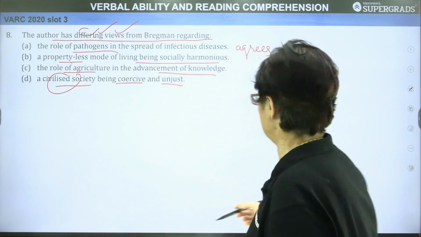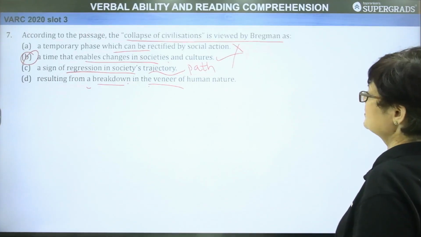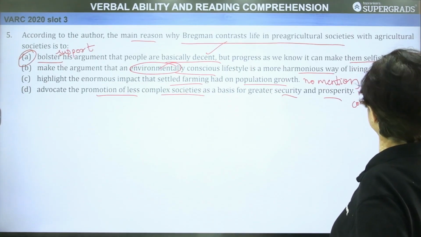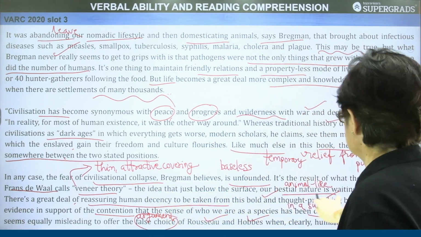Let us see how. Let us go back and look at the passage, here, here, from here, from here.